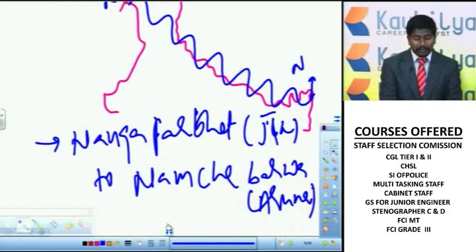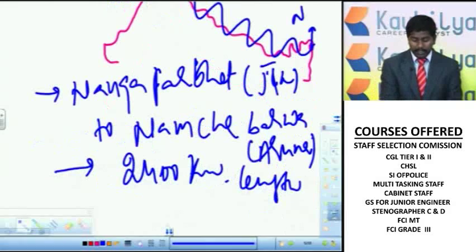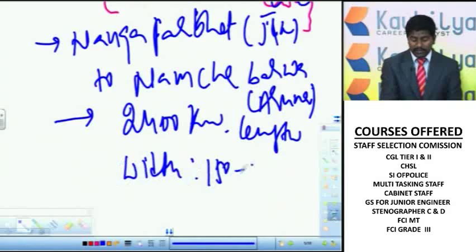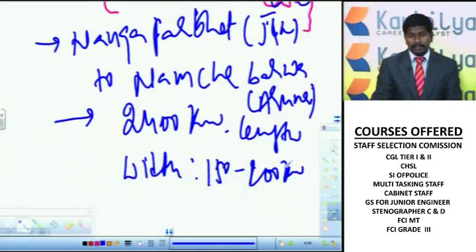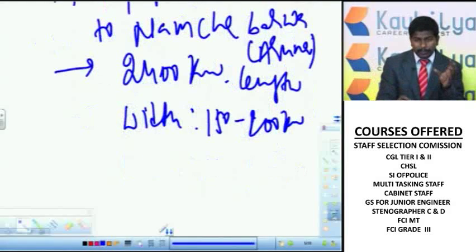Now the length of the Himadri ranges is 2,400 kilometers, and its average width ranges between 150 and 200 kilometers. With this width and length, it extends from Nanga Parbat in Jammu and Kashmir to Namcha Barwa. I told you it is the highest mountain range in India, and of course one of the highest mountain ranges in the world.